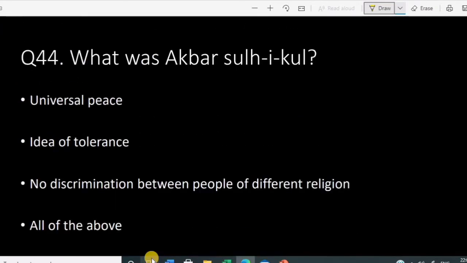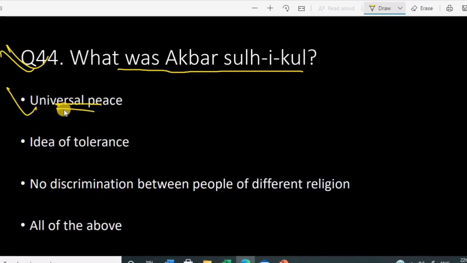Next question. Even if you don't study NCERT, this class is going to be sufficient for you all. What was Akbar's Sulh-i-kul? Sulh-i-kul means universal peace. Akbar believed in universal peace, the idea of tolerance and no discrimination between people of different religions in his realm.